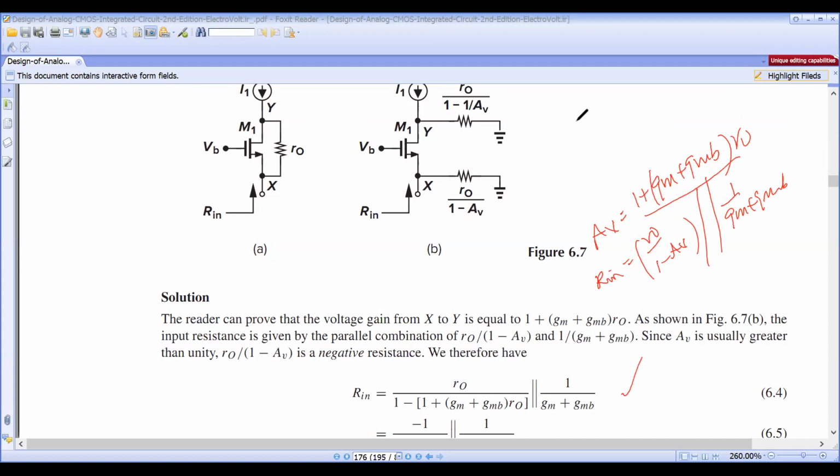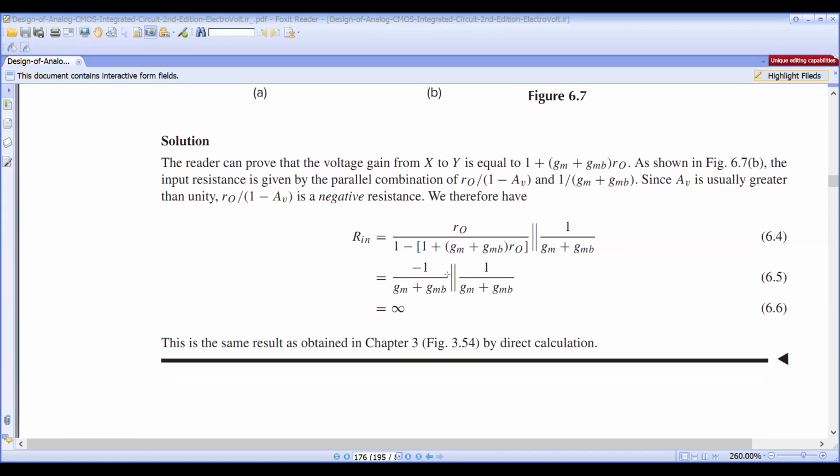Okay, so after that, after this one, what happened? For example, this value is much more than the 1, so 1 can be neglected. After that, this is also more than this one, so this is also neglected. Finally you got R0, R0 cancels 1 by, so GM plus GMB is parallel with 1 by, so GM plus GMB, which is nothing but infinite value, minus of course.